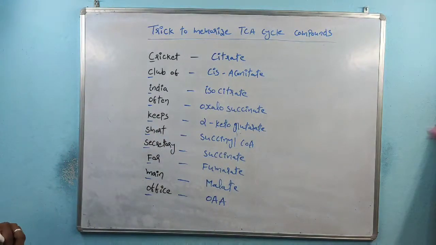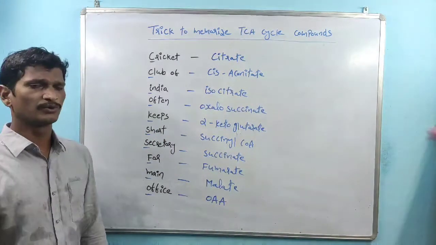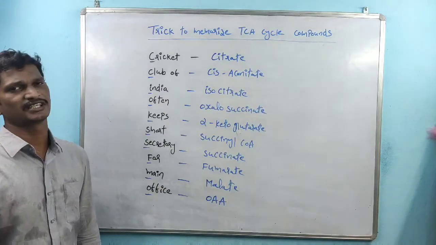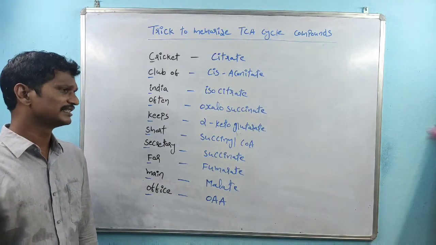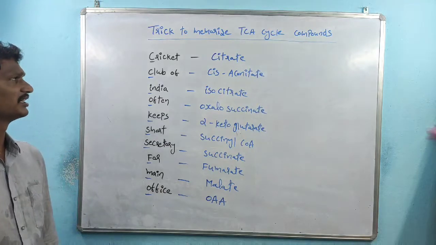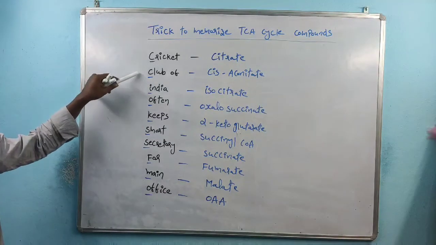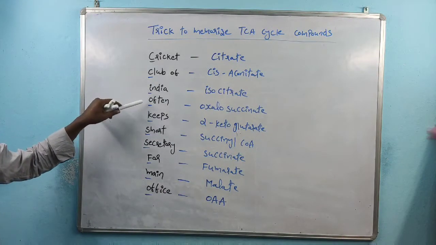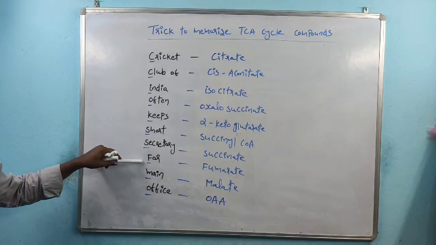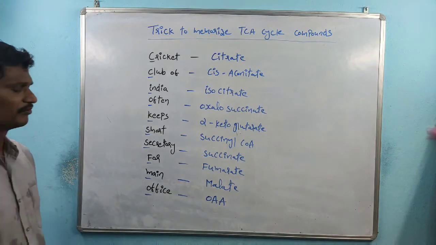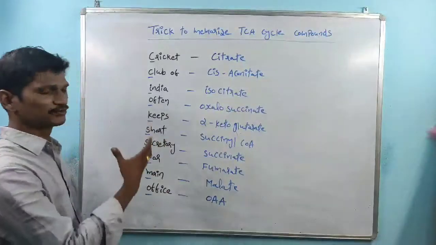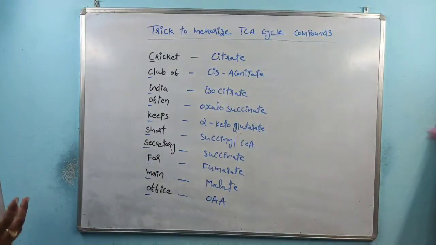So this is about the compounds which are produced by the TCA cycle. Here what I am telling is, if we remember "Cricket Club of India often keeps smart secretary for main office," then the compounds are very easy.